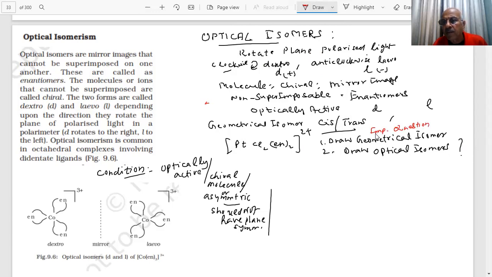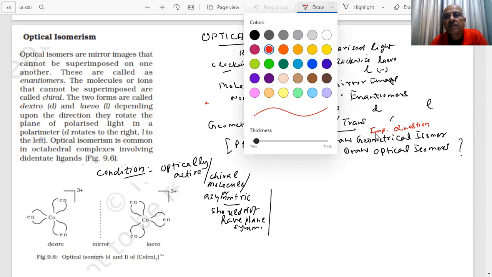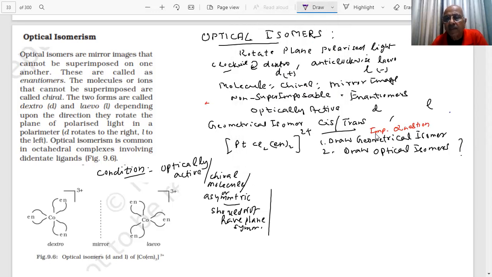Such a question is given in the paper. What are optical isomers? How do we draw them? Whether this is optically active or not, that is the question. First of all, there are two isomers, cis and trans, right? We have drawn them already.